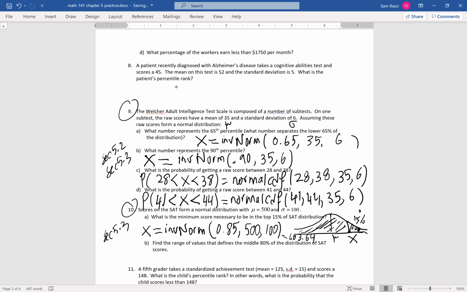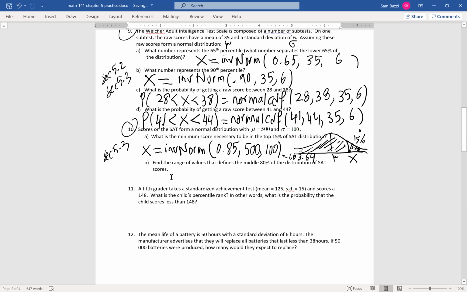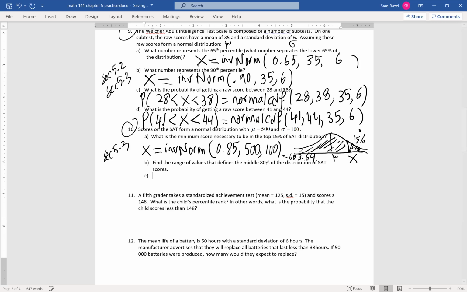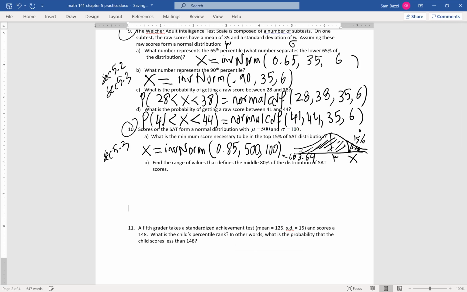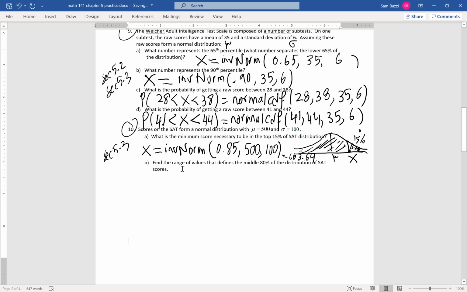Find the range of values that define the middle 80% of the distribution. This is in U, that's why I wanted to do this one, so I'm going to allow some space for this. Let me show you how to do this one. Middle 80%. Look, how do you deal with the middle?